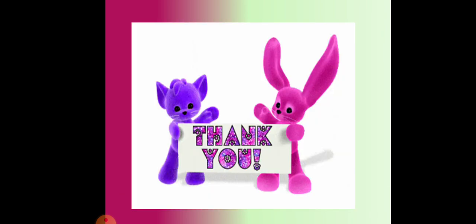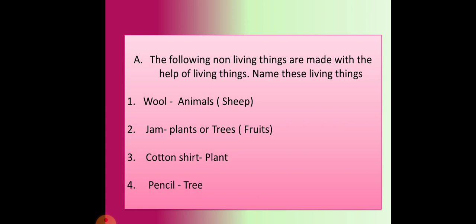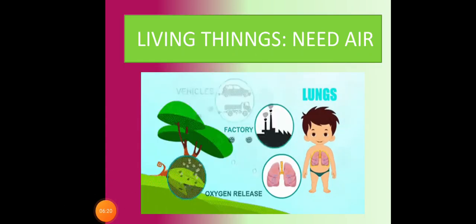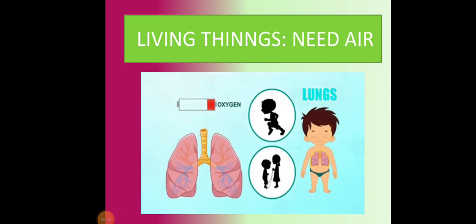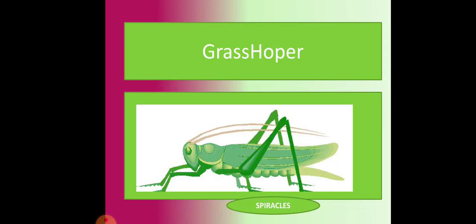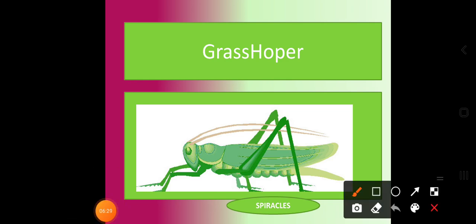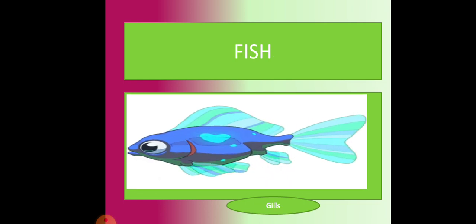Okay dear students, so here we recall what we have learned in the last year. So just to recall other things, human beings need air. How can they take a breath? From their nose. Is it? In a similar way, grasshopper, which organ helps us? That is the spiracles. What is the spelling of spiracles? S-P-I-R-A-C-L-E-S, spiracles.